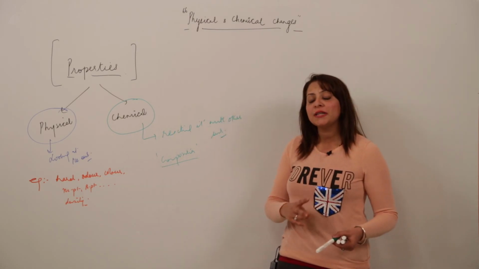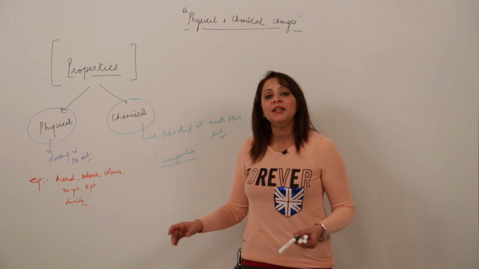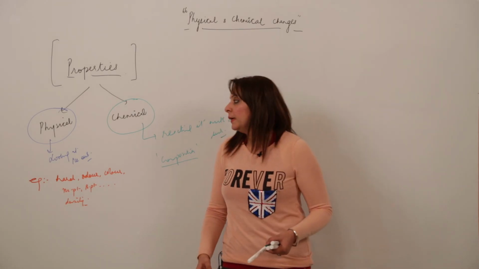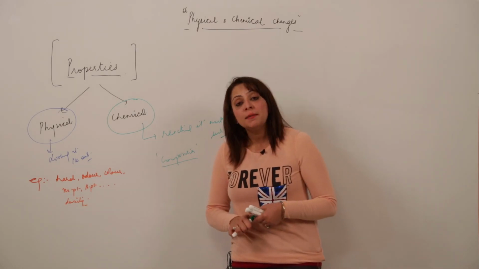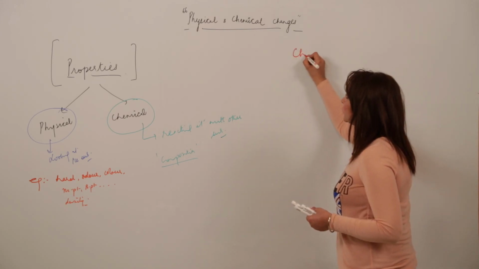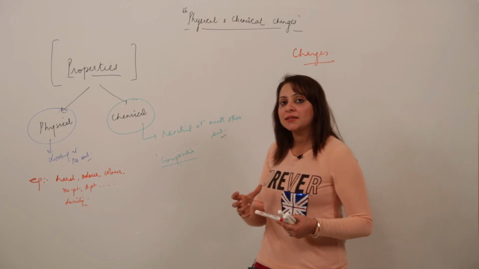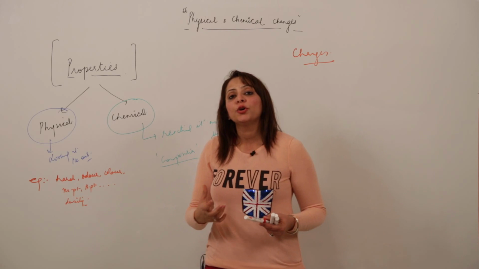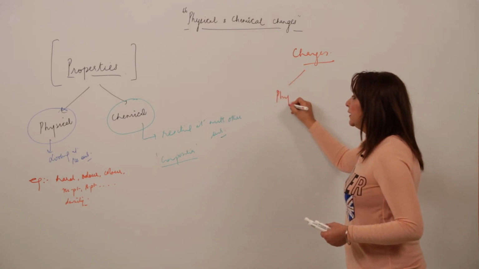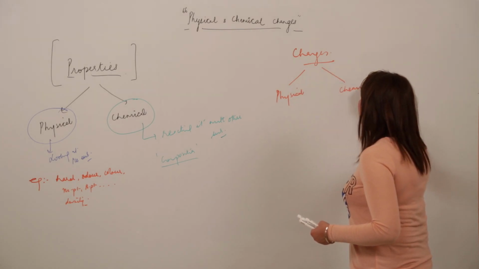So properties are of two types. One, physical, which you judge just by looking at it, and the other, chemical, which you judge by reacting the given substance with some other substance. So we have two kinds of properties. Similarly, we have two kinds of changes occurring in nature. That means if I am supplying energy to any substance or matter, two kinds of changes are generally observed. These changes are classified into two categories: physical change and chemical change.